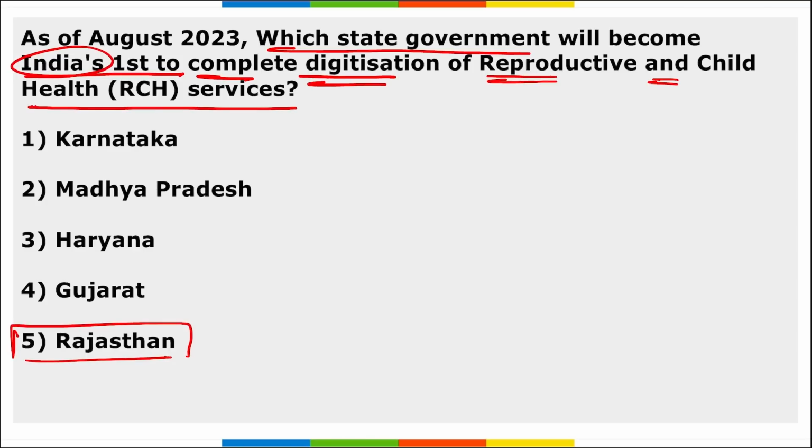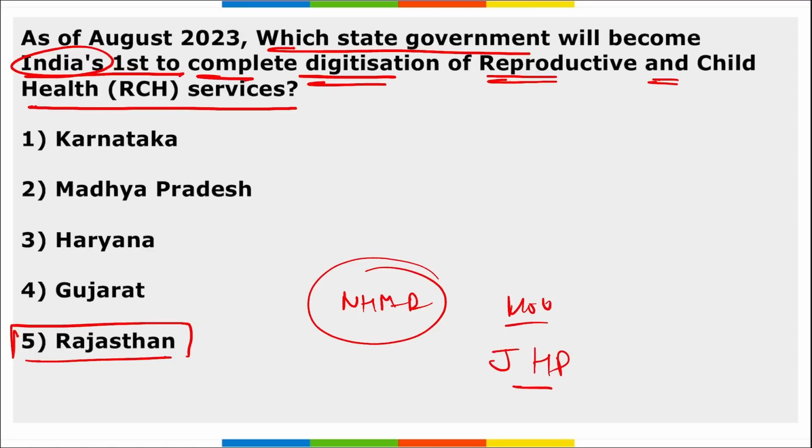Important. Rajasthan will become the first state in India with a complete digitization of reproductive and child health services following the implementation of a project with the assistance of a global health organization, right? National Health Mission of Rajasthan has signed a memorandum of understanding with Johns Hopkins program for international education in gynecology and obstetrics for the digitization work.